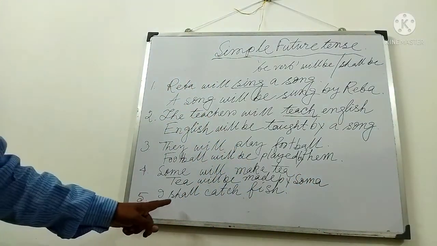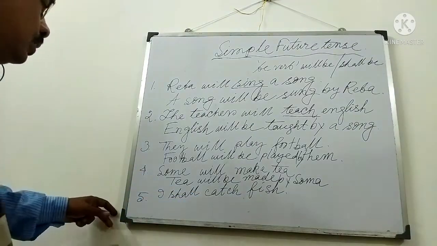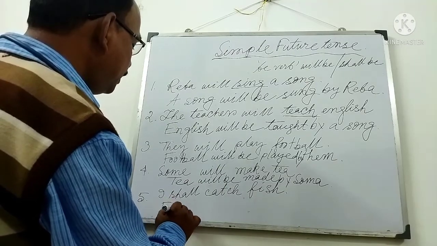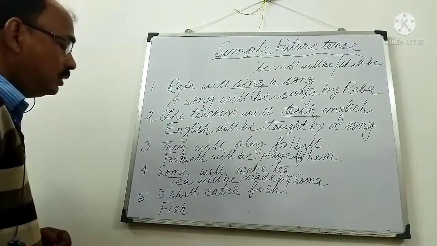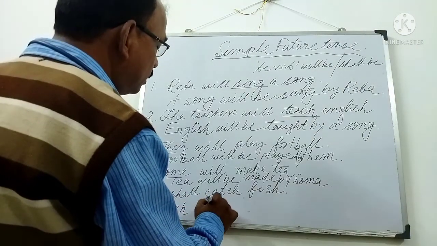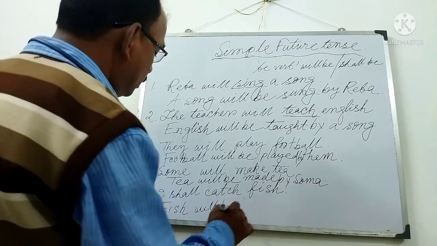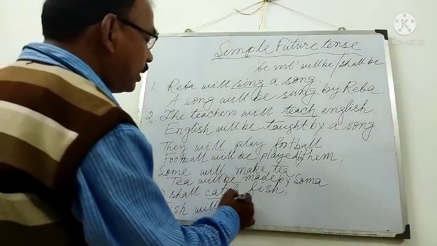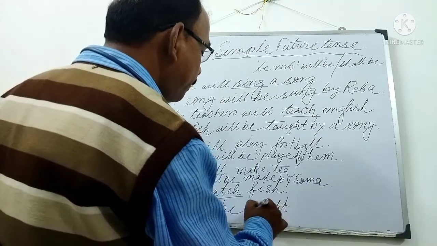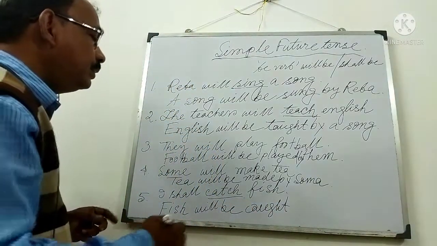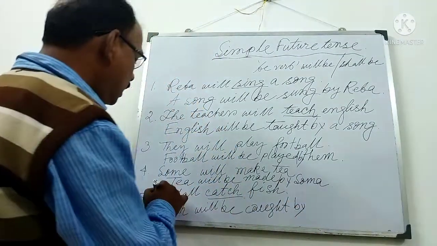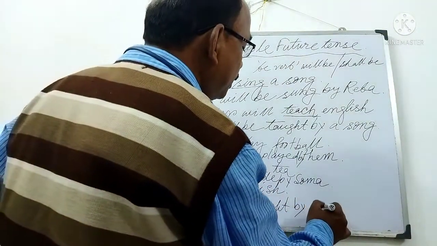Number 5, I shall catch fish. So object is here fish. We shall write first fish. Then be verb will be, shall be, will be here. Then third form of main verb catch, caught will be. Then subject will be object adding by, I change into me.